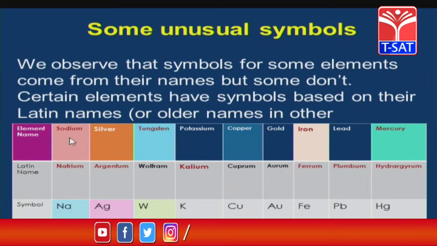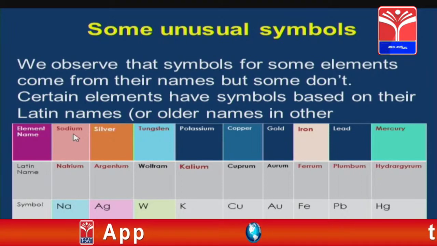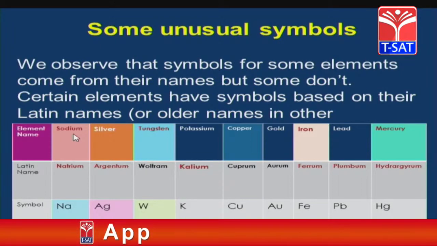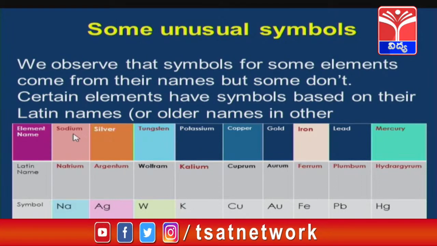The first element is sodium, a common name. The Latin name of sodium, its older name, is natrium. In natrium, the initial letter is N and the second letter is a, so the symbol of sodium is Na. In the same way, silver: the Latin name is argentum and its symbol is Ag. Tungsten: the Latin name is wolfram and its symbol is W. Potassium: the Latin name is kalium and its symbol is K.